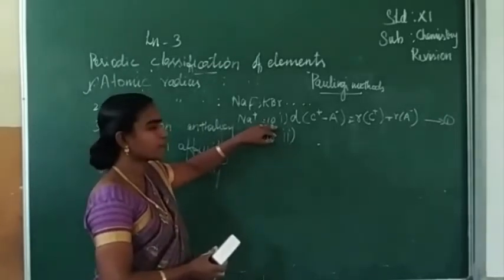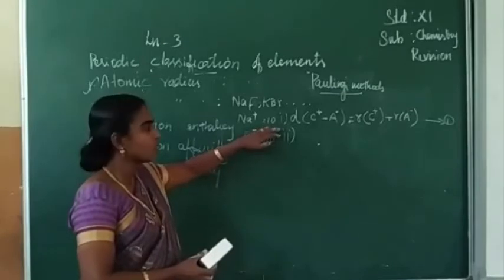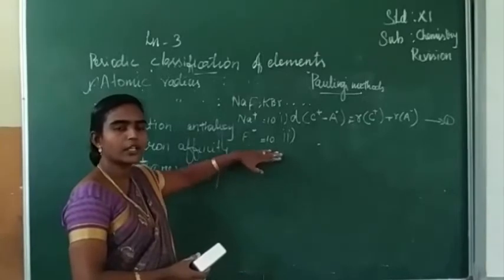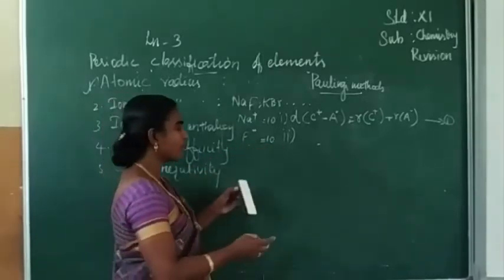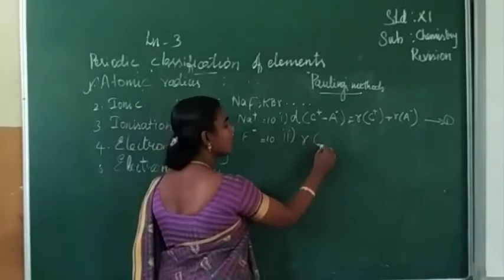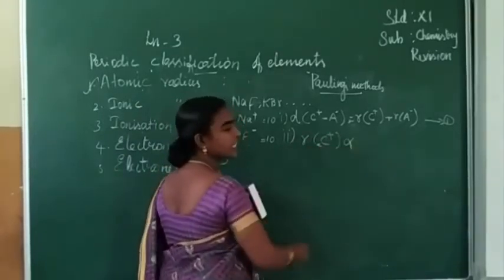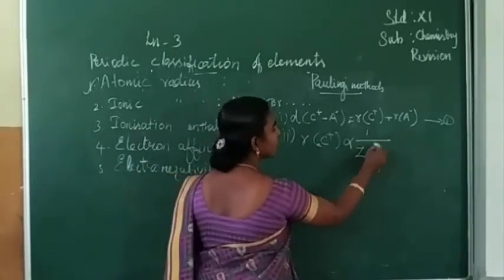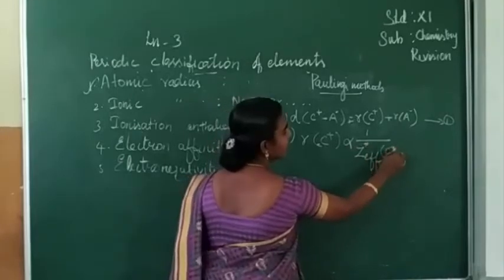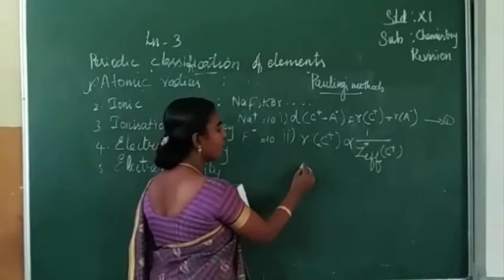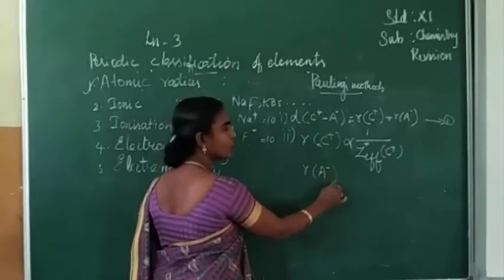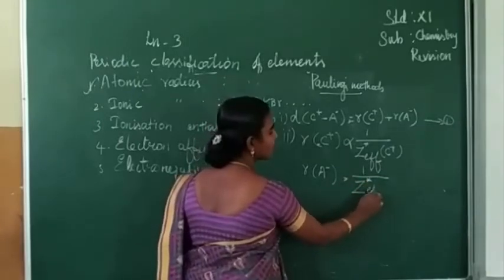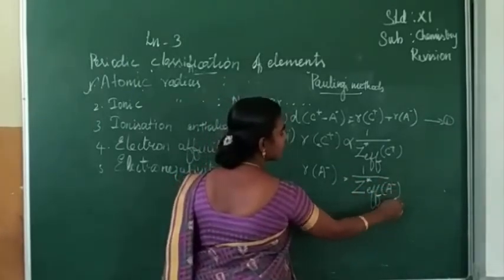the number of electrons, 10, is the number of electrons present in neon, isn't it? So if any cation or anion has the noble gas configuration, we can say the radius of the cation or anion is inversely proportional to the effective nuclear charge. The same thing we can write for the anion: radius of anion is equal to 1 by Z star effective of A minus.